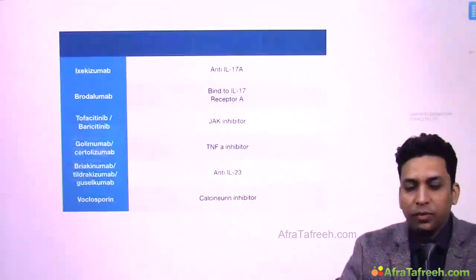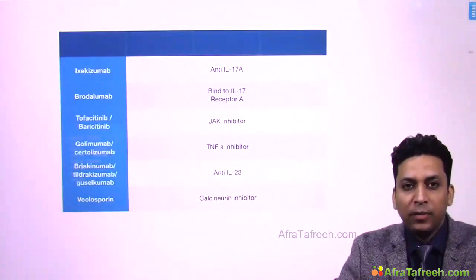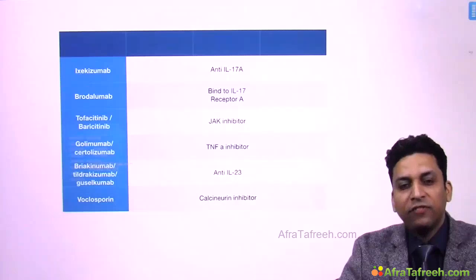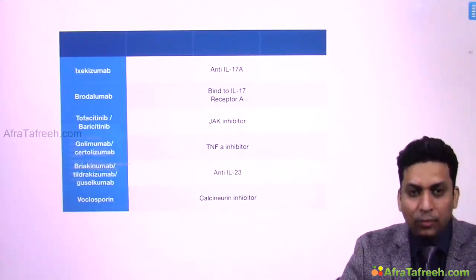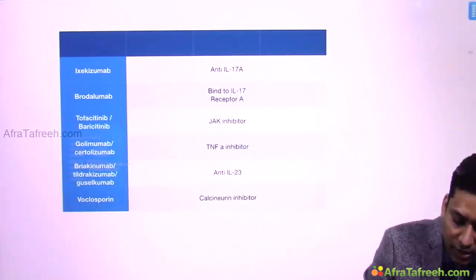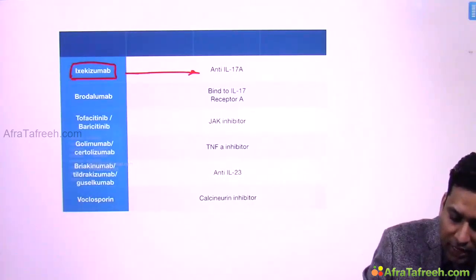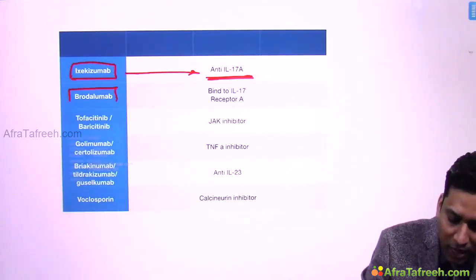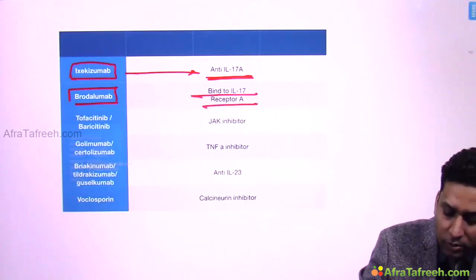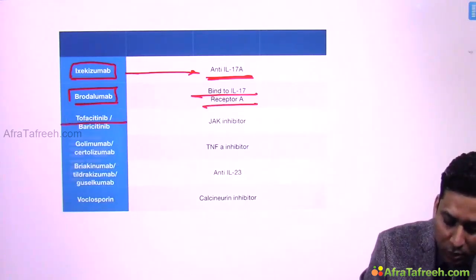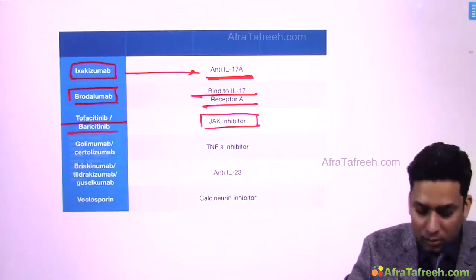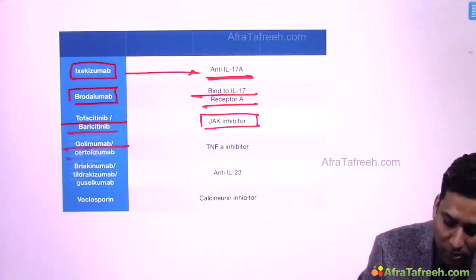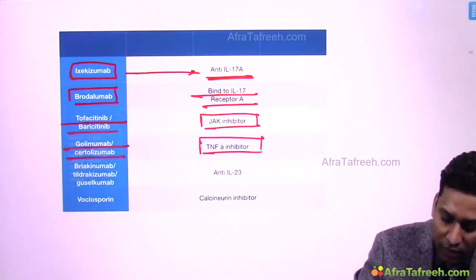So we have already discussed few biological drugs like infliximab, adalimumab, etanercept, secukinumab, ustekinumab, efalizumab. All these biological drugs are used in psoriasis. There are few recent biological drugs also which are under trial and some of them have been launched also, like ixekizumab. This is anti-interleukin 17A. Brodalumab, which binds to interleukin 17 receptor A. Then tofacitinib and baricitinib. These are Janus kinase inhibitors, so JAK inhibitors. Then golimumab and certolizumab, these are TNF alpha inhibitors.